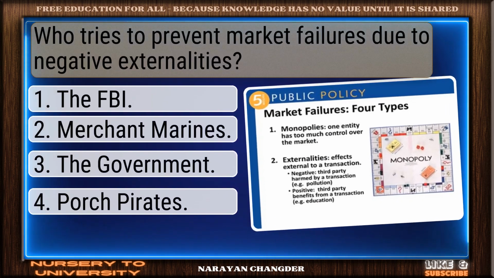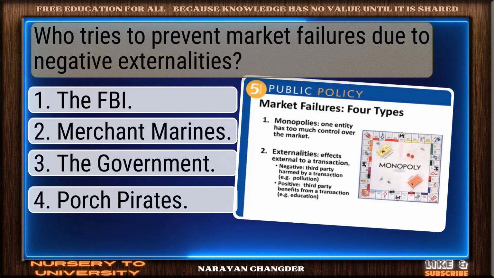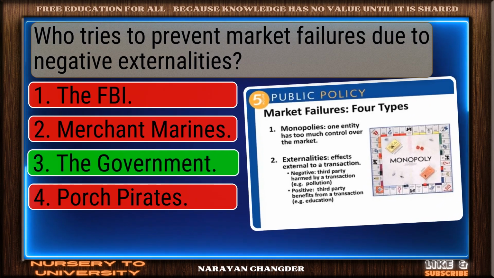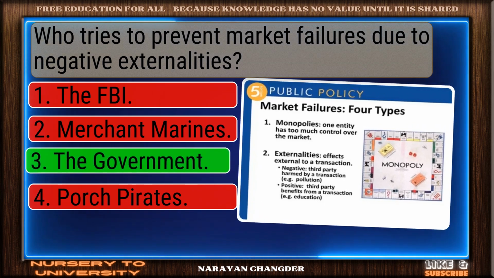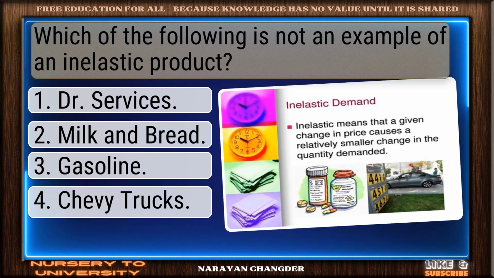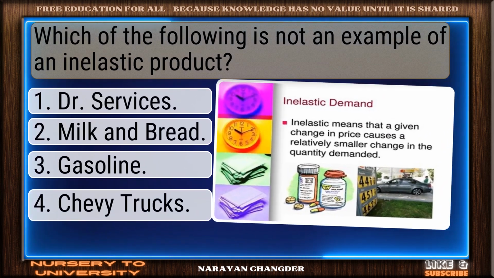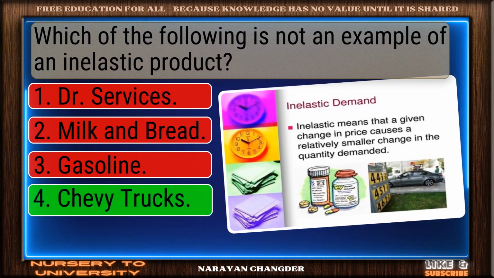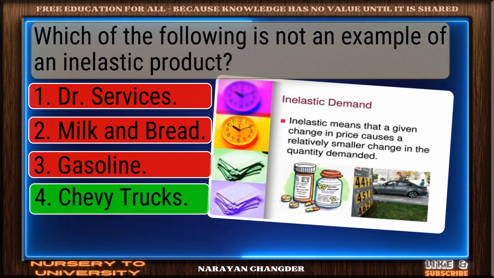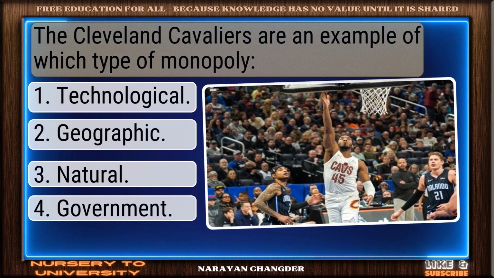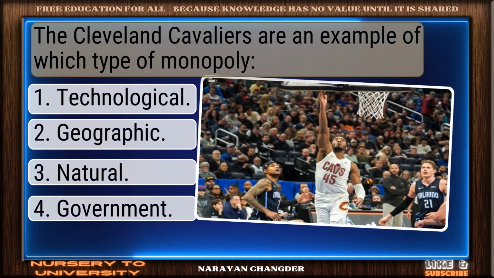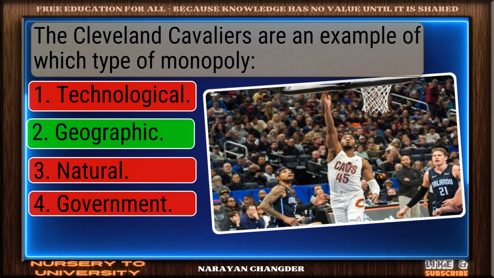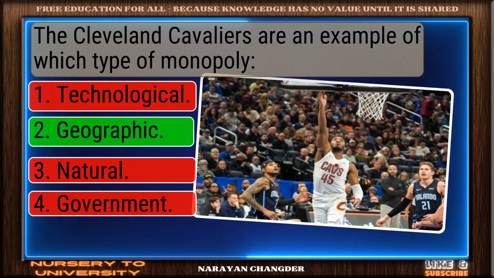Who tries to prevent market failures due to negative externalities? Right choice. The government is the best answer. Which of the following is not an example of an inelastic product? Nicely done. Chevy Trucks is a solid answer. The Cleveland Cavaliers are an example of which type of monopoly? You're right. Geographic is the correct answer.